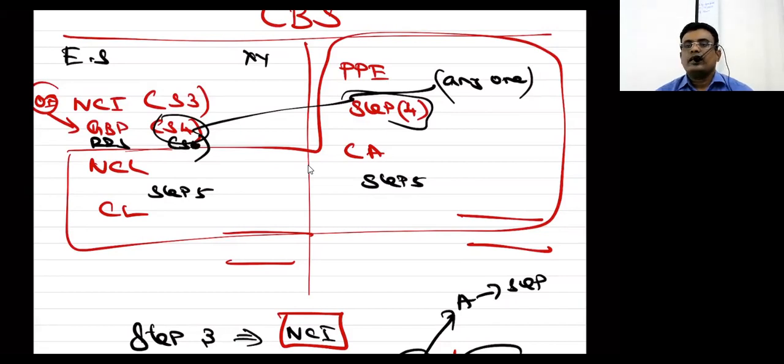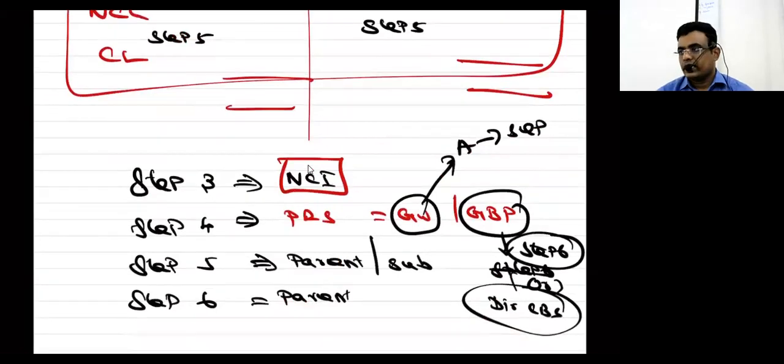Step number 3, pre-acquisition profit. Fair value method, both will go to step 4. Proportionate method, parent will go to step 4. NCI will go to step 3. Yes or no? At the step number 3, non-controlling interest, there are 2 methods.